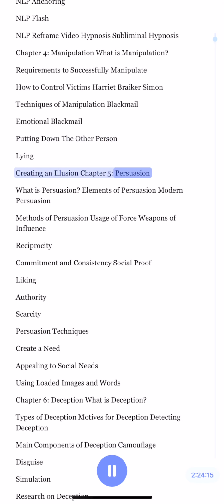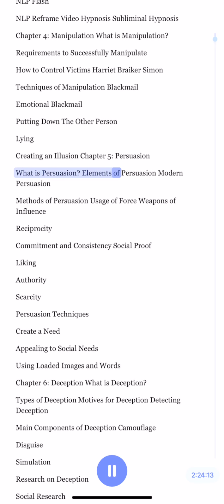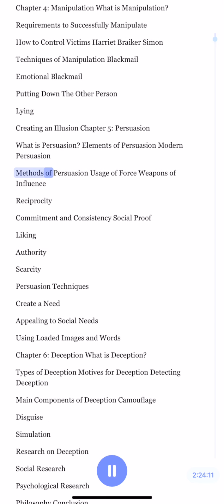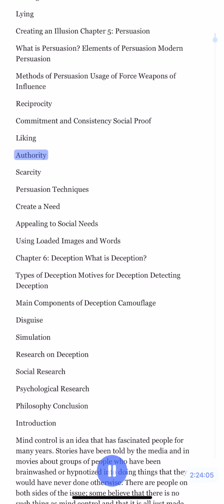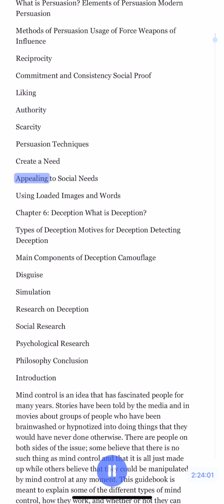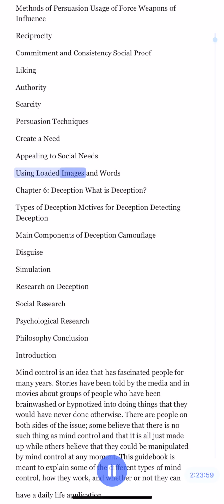Chapter 5. Persuasion. What is persuasion? Elements of persuasion. Modern persuasion. Methods of persuasion. Usage of force. Weapons of influence. Reciprocity, commitment and consistency. Social proof. Liking, authority. Scarcity. Persuasion techniques. Create a need, appealing to social needs using loaded images and words.